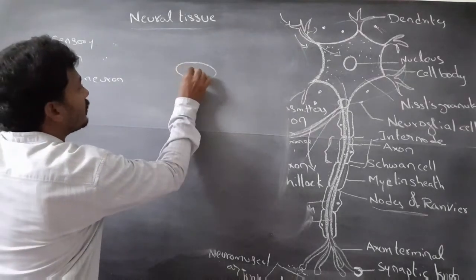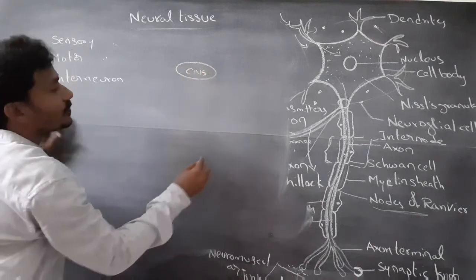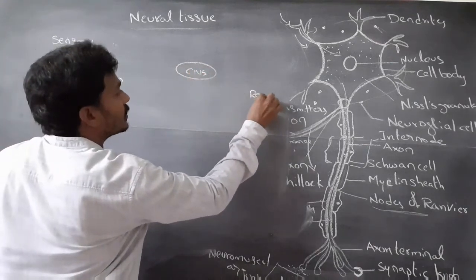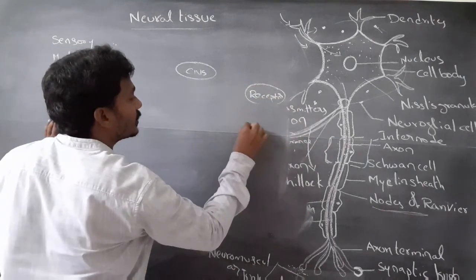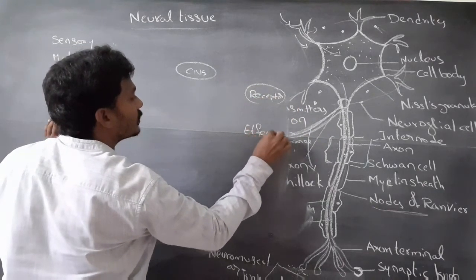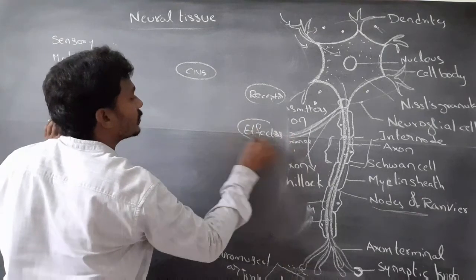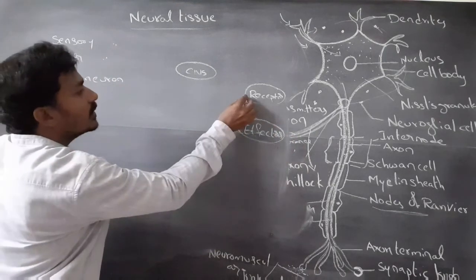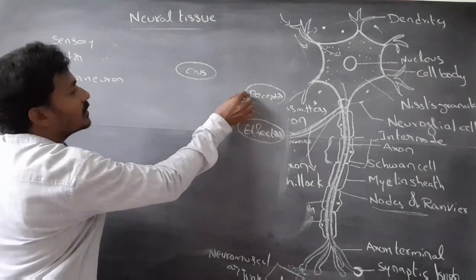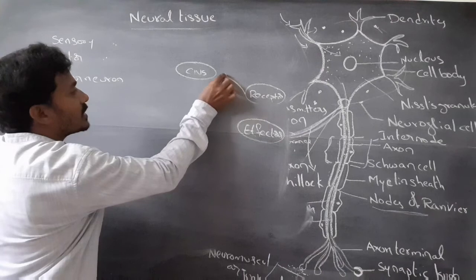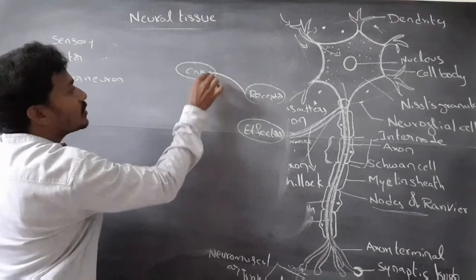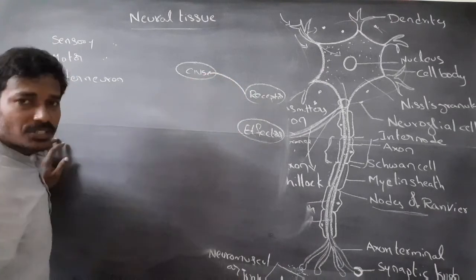See the central nervous system, receptors, and effectors. Sensory neurons send sensory impulses from receptors to the central nervous system.